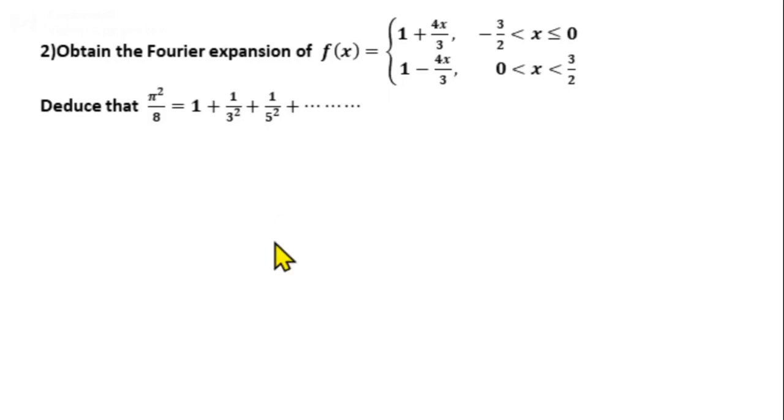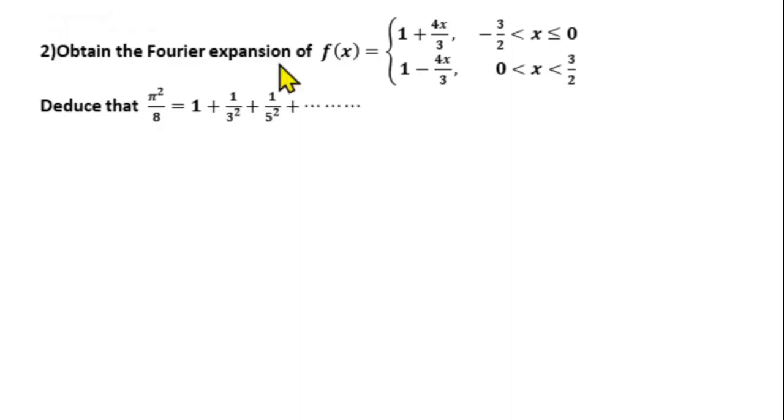Next question. Find the Fourier series expansion of function f of x, and here note that f of x is defined as 1 plus 4x by 3 in the interval minus 3 by 2 to 0, and f of x is 1 minus 4x by 3 in the interval 0 to 3 by 2. Also deduce that pi square by 8 equals 1 plus 1 by 3 square plus 1 by 5 square plus etc. So now concentrate on the first part of the question.